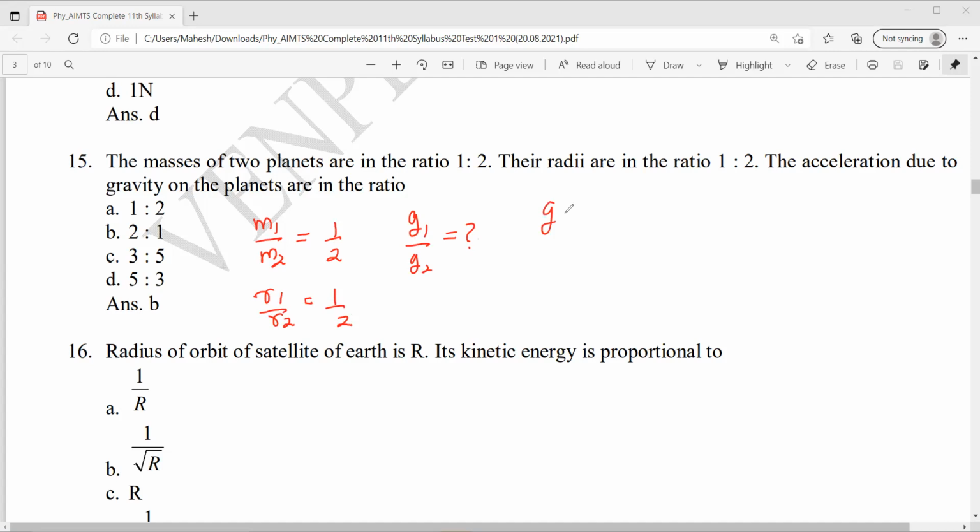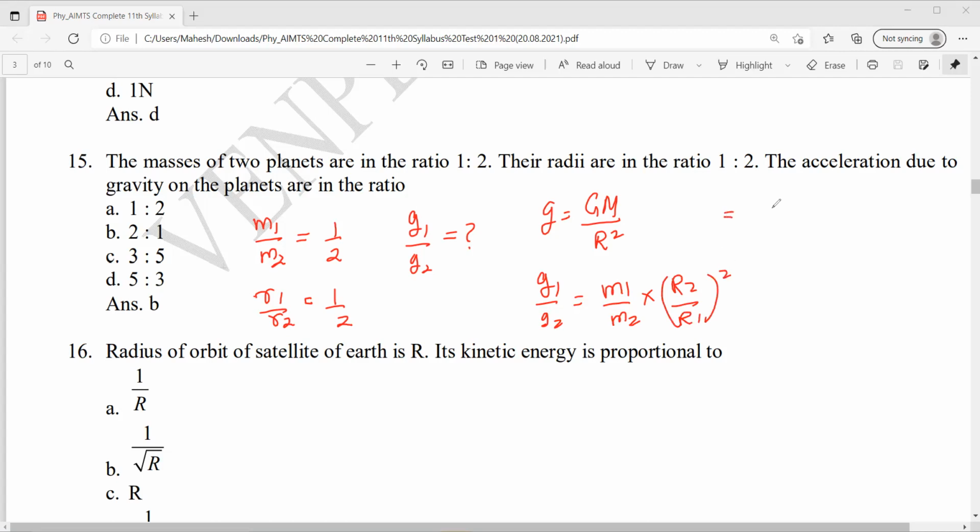What is acceleration due to gravity? It is GM by r square. This is acceleration due to gravity. So g1 by g2 will be equal to m1 by m2 into r2 by r1 whole square.